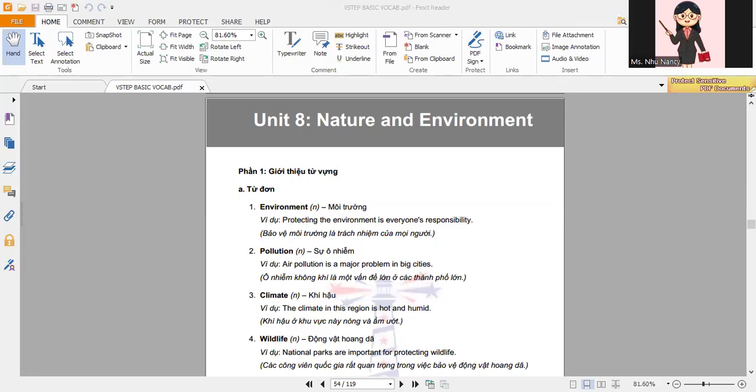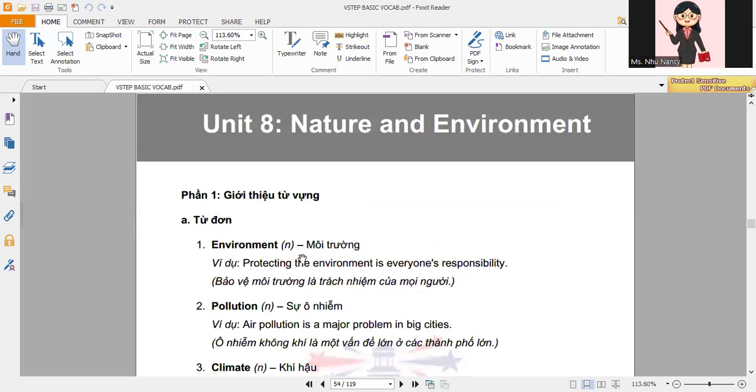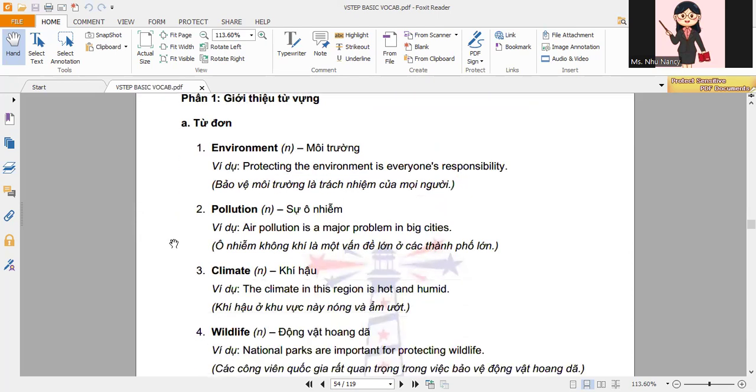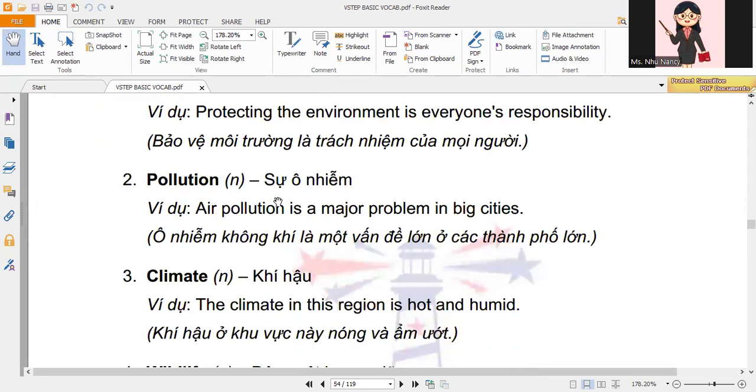Unit 8, Nature and Environment. Vocabulary Introduction. Single words. 1. Environment. Example, protecting the environment is everyone's responsibility. 2. Pollution. Example, air pollution is a major problem in big cities.